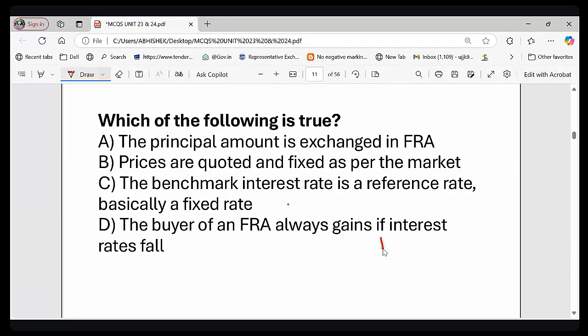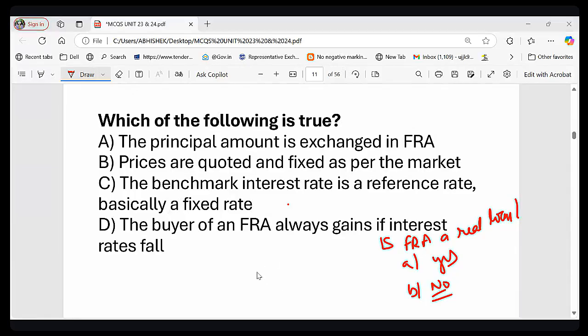Let me ask you a question. Is FRA a real loan? Option A, yes. Option B, no. Just answer A or B. What do you think? Is a forward rate agreement a real loan? Yes or no? The answer is no, right?